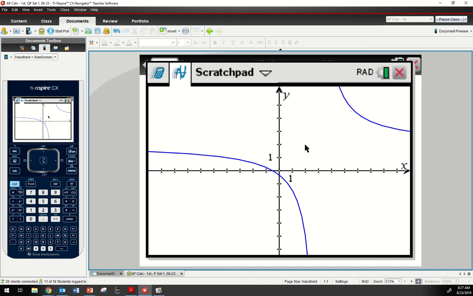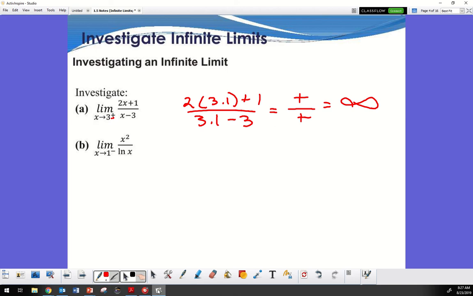Okay, so if I plug this in on the left-hand side, if it had said 3 from the left-hand side, what would my answer be? Negative infinity, right? So if I were to do that, I'm just going to work this out. Let's say limit as x approaches 3 from the left-hand side. A number from the left-hand side would be what?